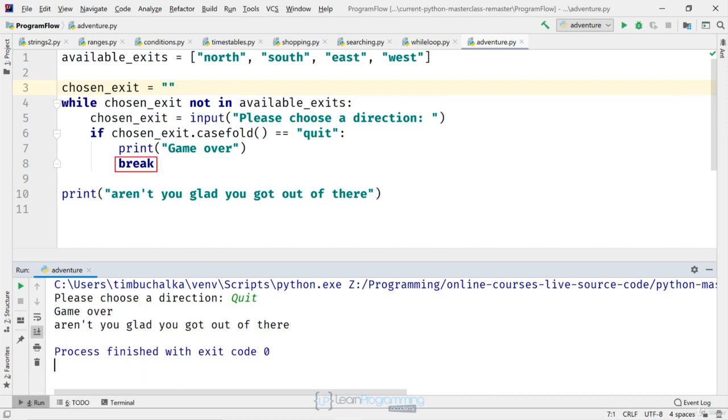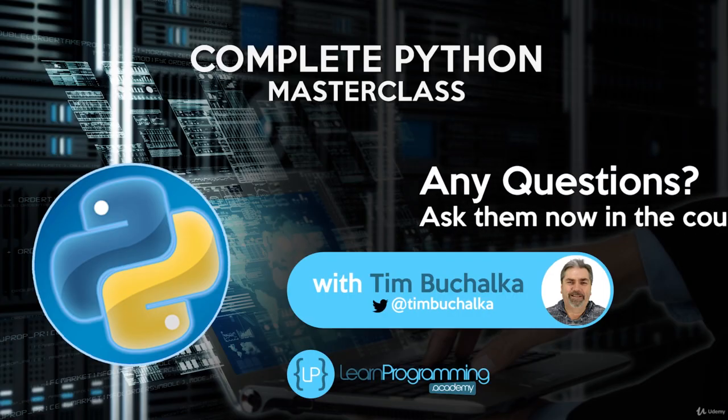So break does the same thing with a while loop as it does with for. It breaks out of the loop it appears in, causing execution to continue with the next line of code after the loop. So in our example, that's line 10. We'll see another example of using break with a while loop in the next couple of videos.